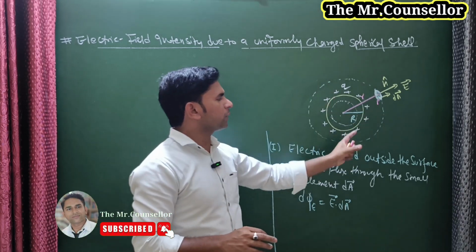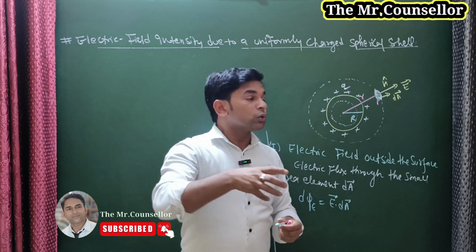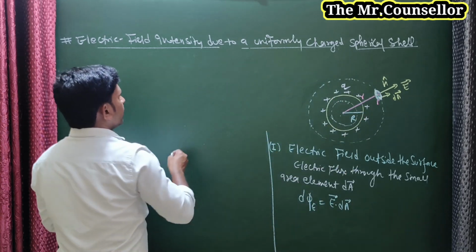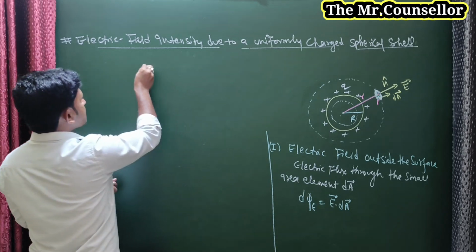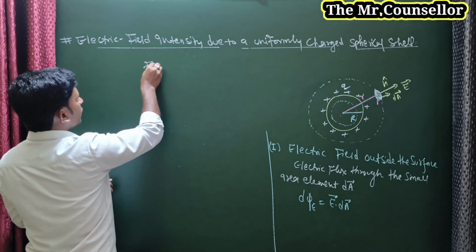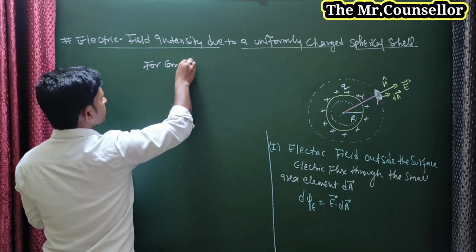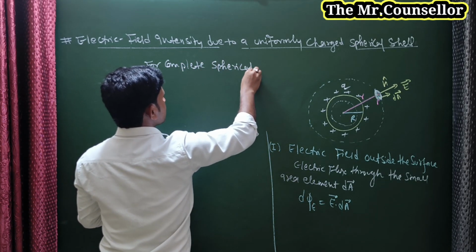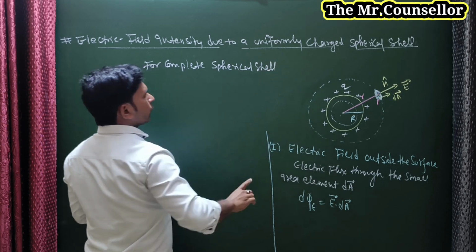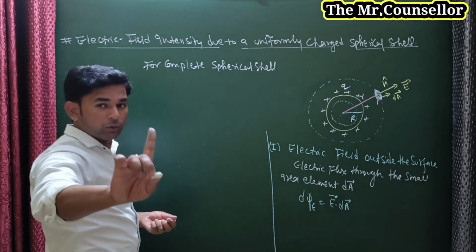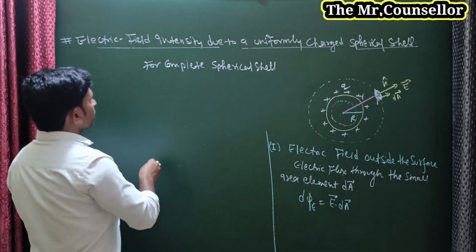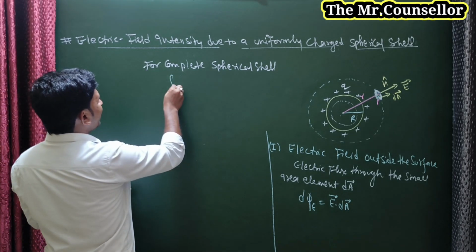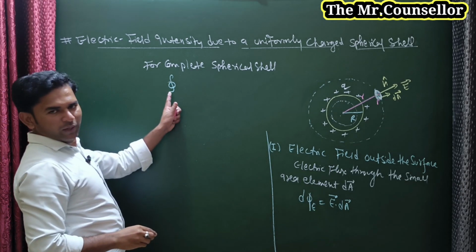Suppose we consider the electric flux through this complete spherical shell. For the complete spherical shell, if you are going to find electric flux, you do integration, closed integration.